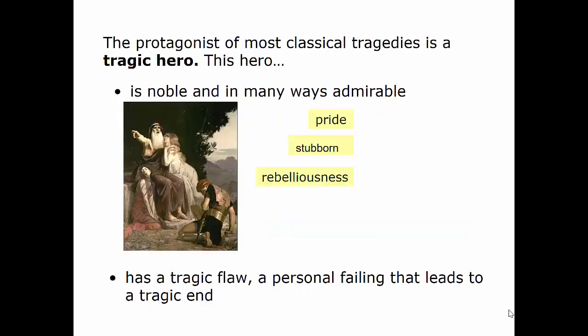The protagonist of most classic tragedies is called a tragic hero. And this hero is usually someone who is noble and admirable in many ways. In this case, Creon is a very good ruler, but he has a tragic flaw, a personal failing that will lead to his tragic end. And in this case, it's his pride and also his stubbornness. Antigone is equally stubborn and very rebellious. And these personal failings that they experience lead to the tragic outcomes.